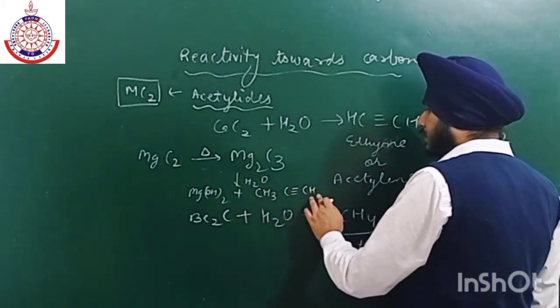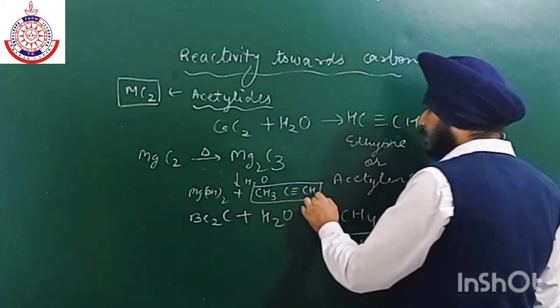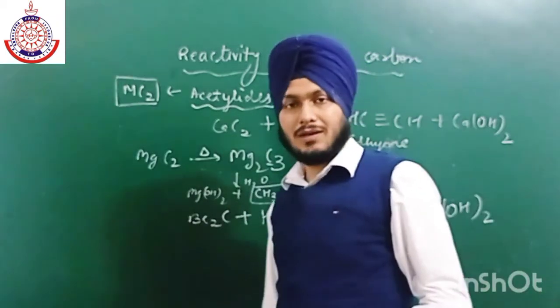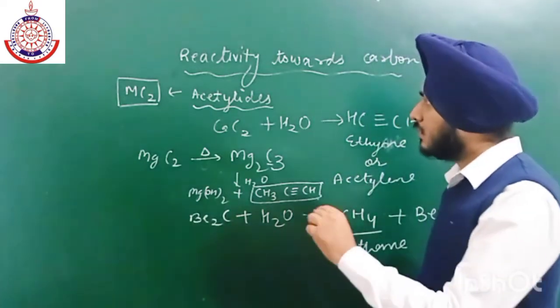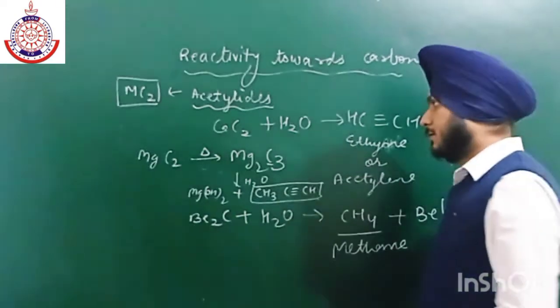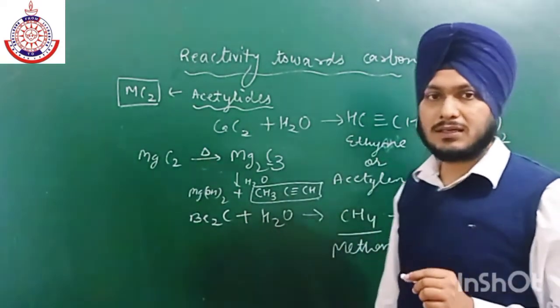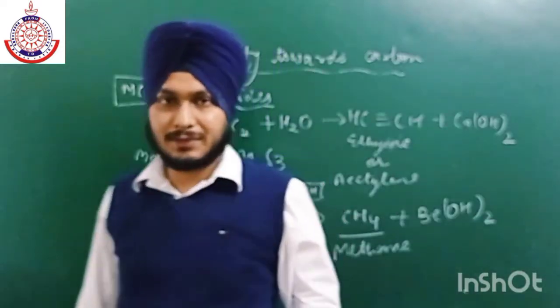ठीक है, the formation of propyne takes place because there are 3 carbon atoms. So this thing you have to keep in your mind. All these lead to the formation of hydrocarbons, and the reactions of alkaline earth metals with carbon take place at high temperatures.